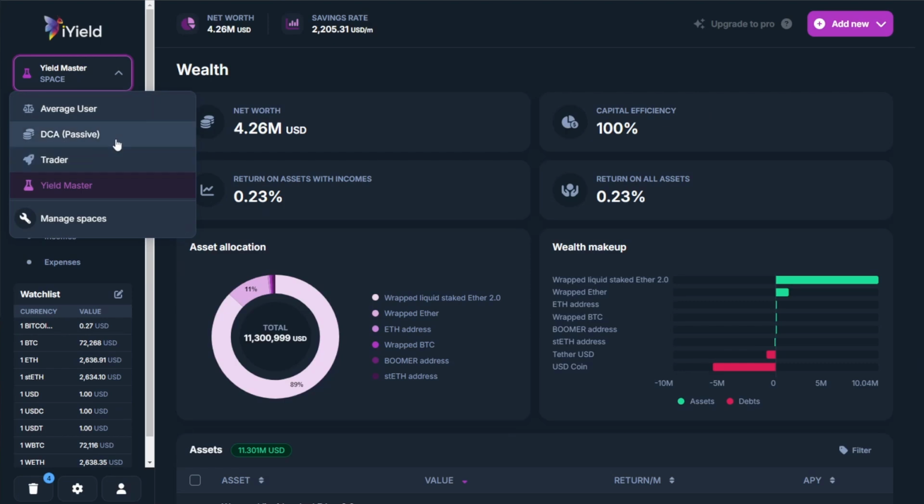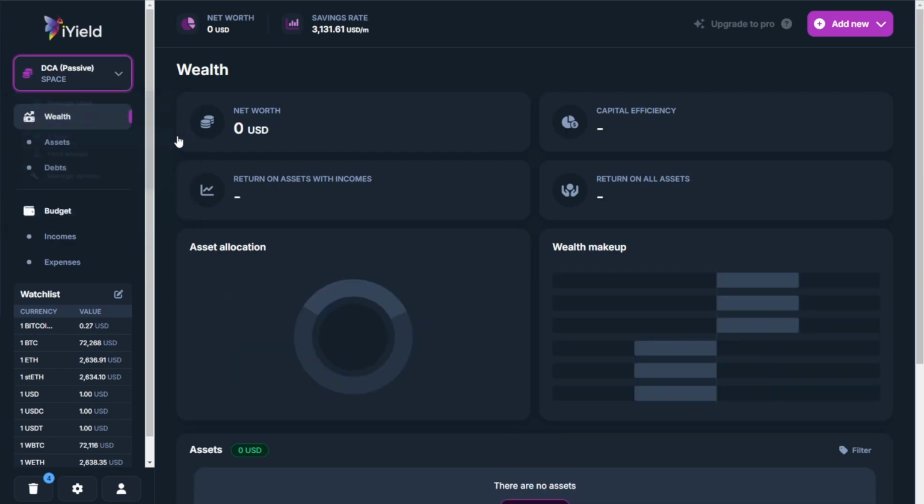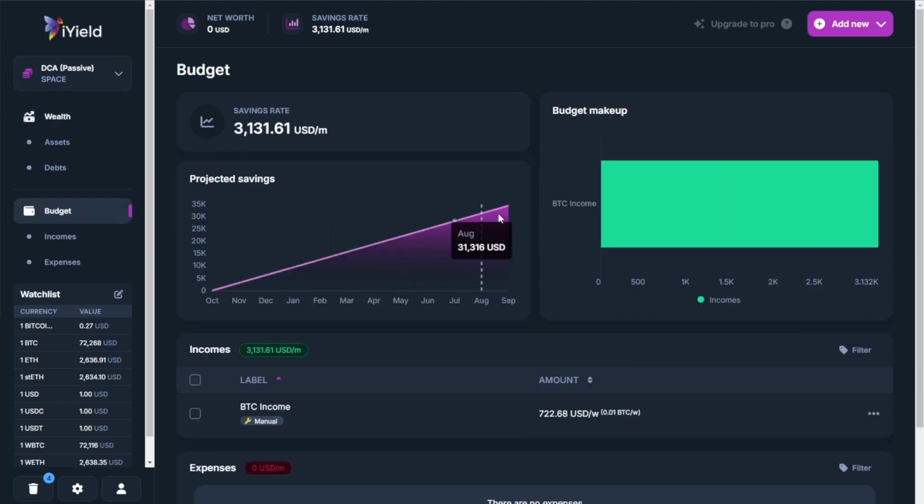Now, the last thing I wanted to go ahead and show here is also taking a look at a DCA or passive portfolio. What I wanted to focus on here is the budgeting tool. The budgeting tool is really cool because if you're doing dollar cost averaging, you can do some quick, streamlined calculations about where you could be within the next given months when it comes to those positions. Of course, there will be some degree of volatility. This is a projection at the end of the day.